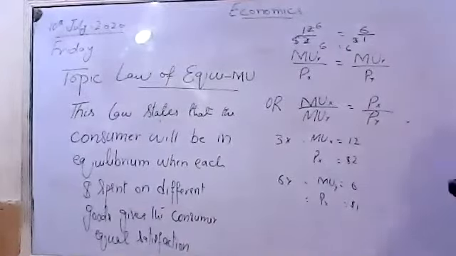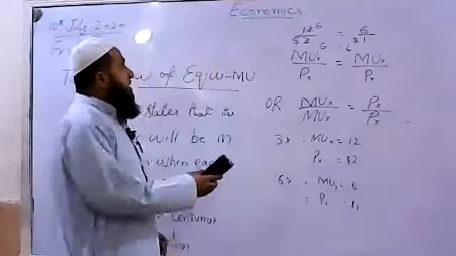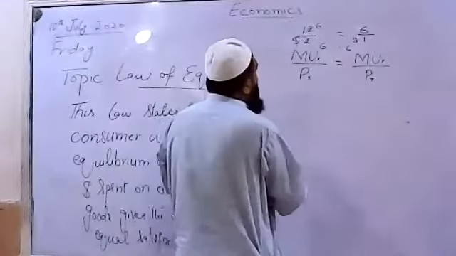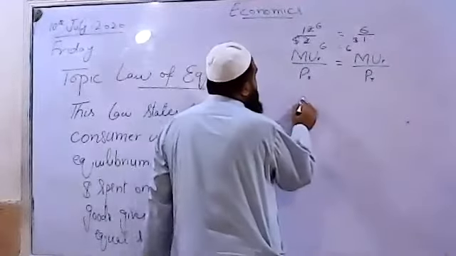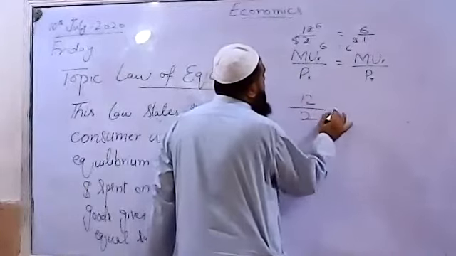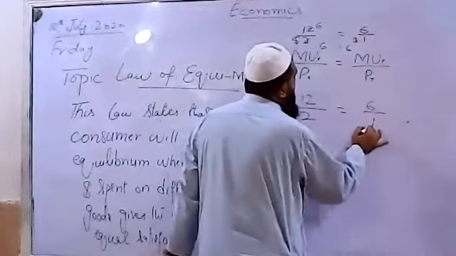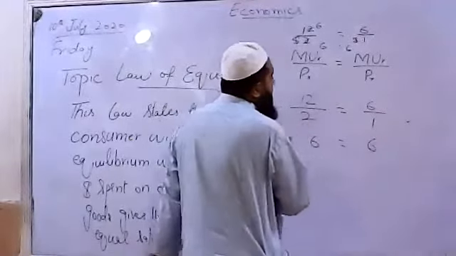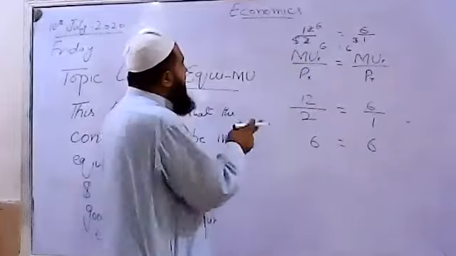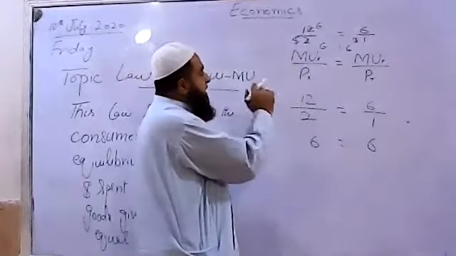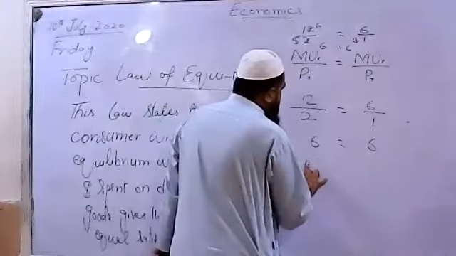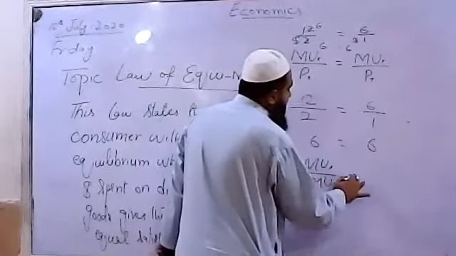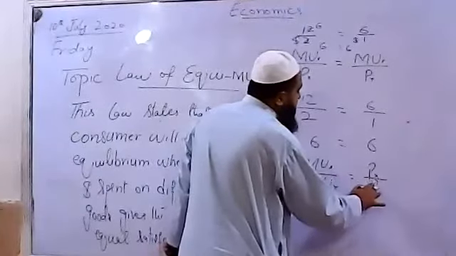We can say when marginal utility of X over price of X is equal to the marginal utility of Y over price of Y, it is 12 over 2 should equal 6 over 1. So here it is also 6, here it is also 6. So each dollar spent, whether on X or Y, gives the consumer equal marginal utility. I said earlier, marginal utility of X over marginal utility of Y should equal the price of X over the price of Y.